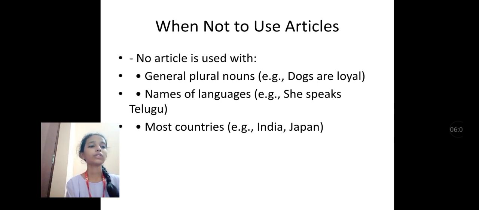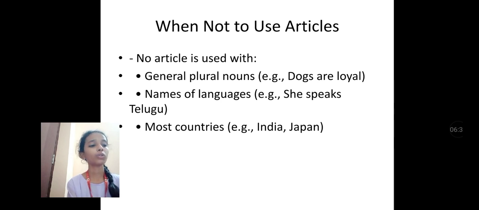No article is used before breakfast, lunch, supper, and dinner. And also, no article is used before plurals: apples, saris. We say an apple is good for health, but if we say apples are good for health, before apples we don't use any article because apples is plural.